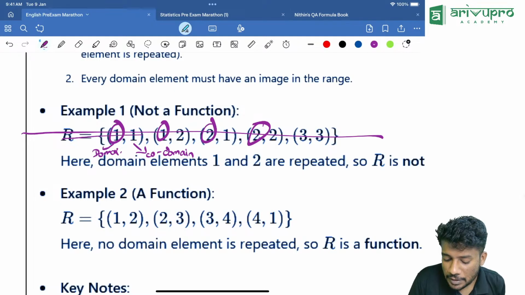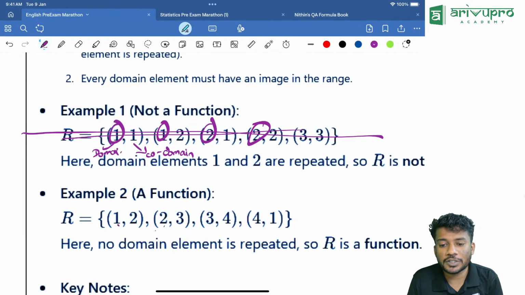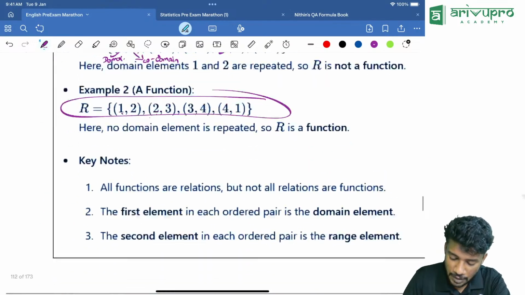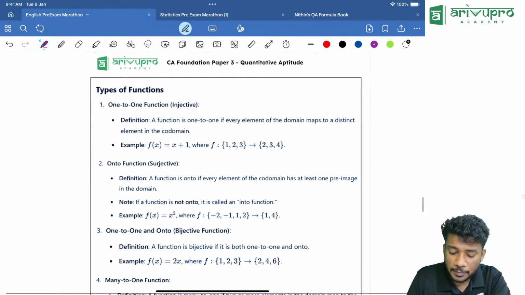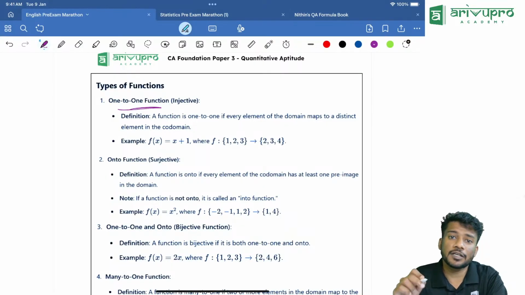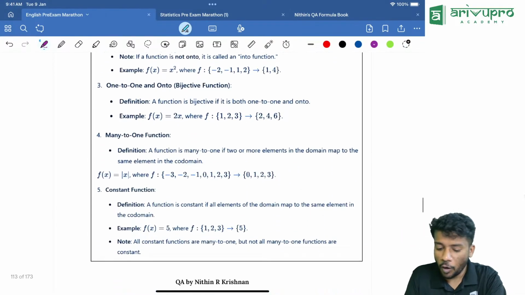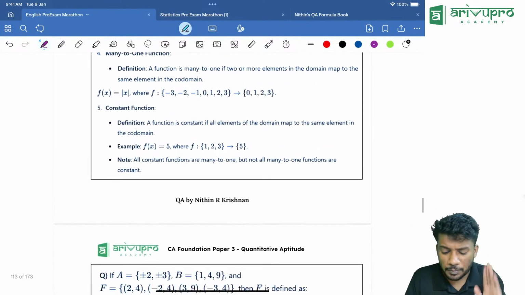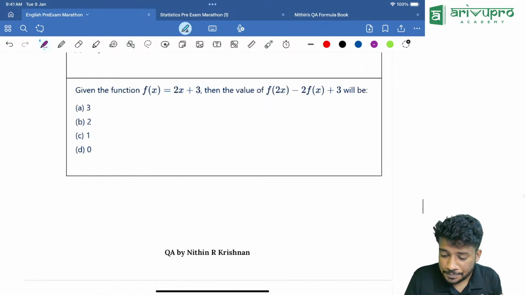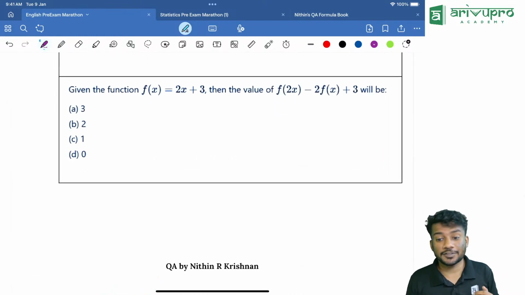So that means R is not a function. Then if 1 is not repeated or 2 is not repeated, if the domain element is not repeated, it is called a function. Now we will directly go for types of function. One-to-one function means each element in the domain will have a mirror image in the codomain. Keep that in mind, because you can refer to this for that.